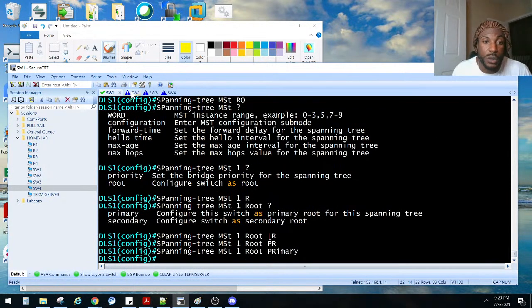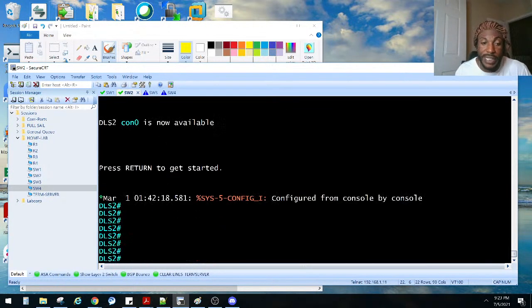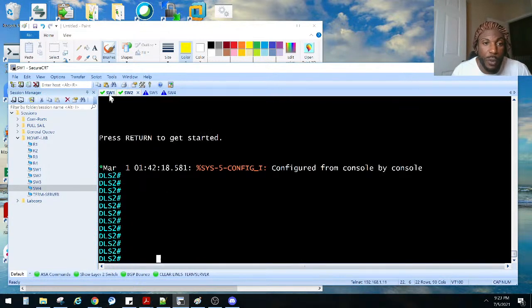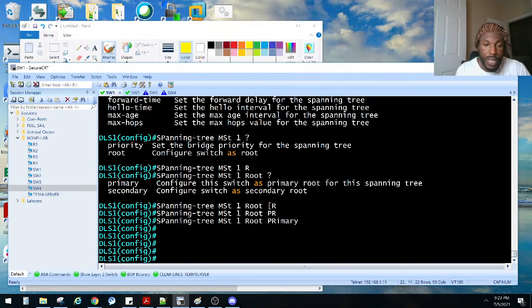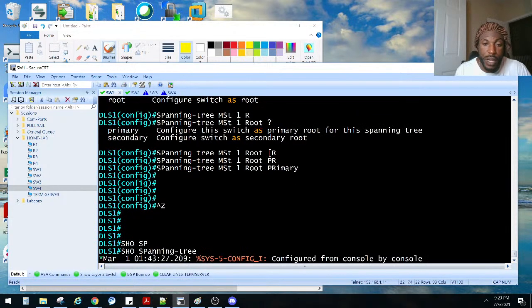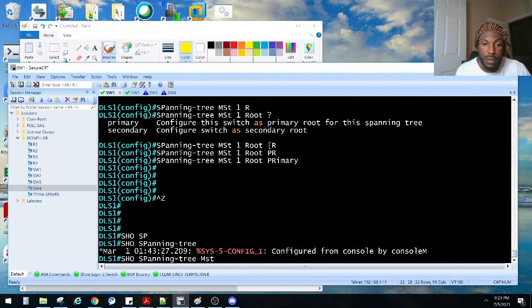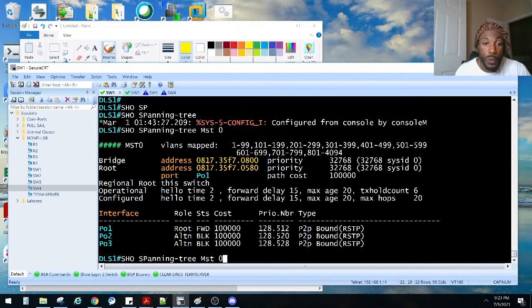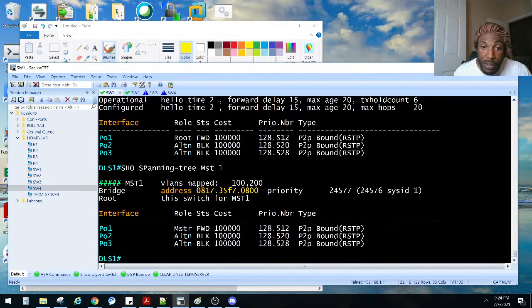So let's go to DLS2 and do the same thing we did over there. Oh, before we do that, let's check our spanning tree instances. Show spanning-tree MST. We do 0, right? That was the catch-all one. That was the beginning one, right? We do MST1, and we see that instance there. We are also the root bridge. I can't remember how to tell whether he's a root bridge or not, though.